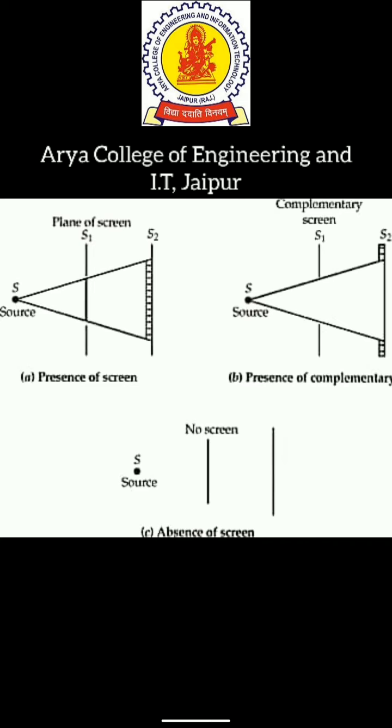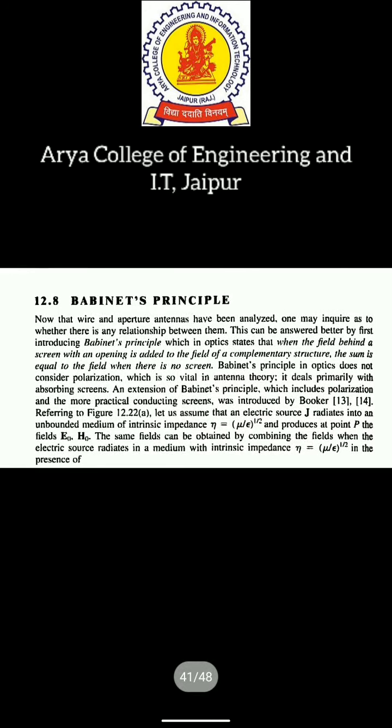In the presence of the screen, when we pass light, in what part do we get the light? First diagram. And in the presence of the complementary structure, in what part do we get the light? Now when there is no screen, the field obtained from C will be equal to the field obtained from A plus B.